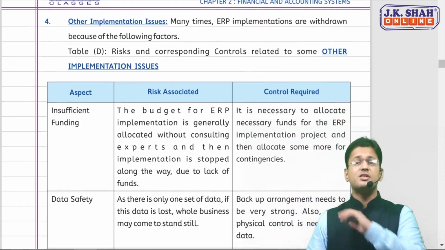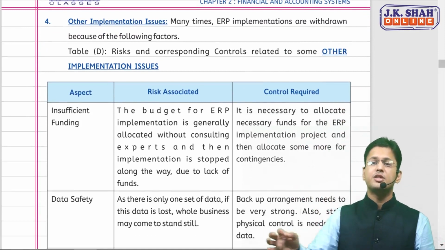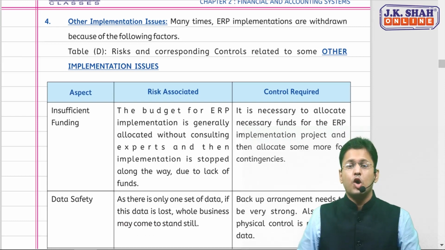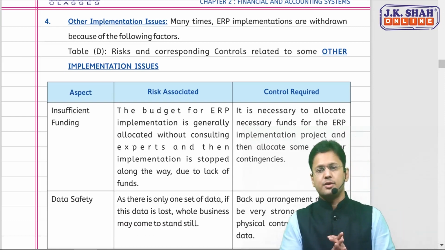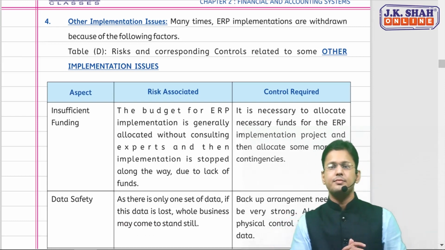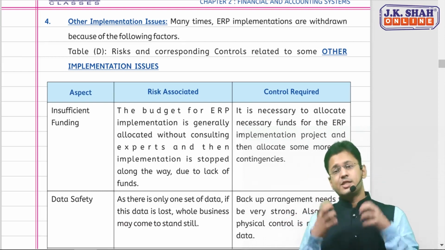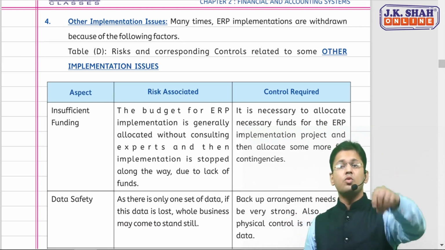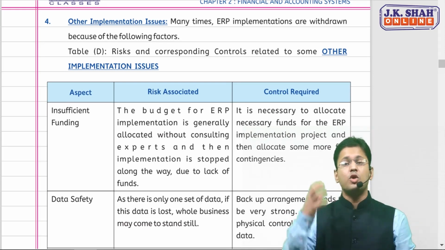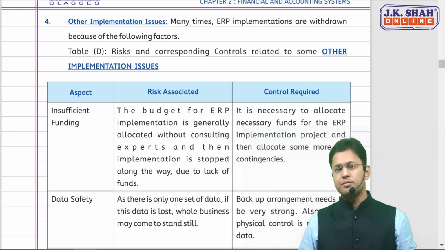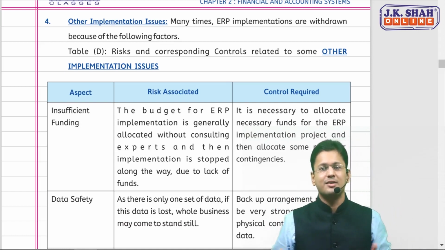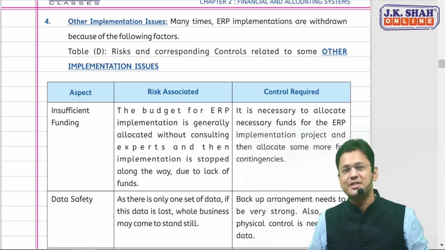The next risk is other implementation risk or other implementation issues. Now this is again a good question. What are other implementation issues, sir? Listen. Let's suppose you are the one who wants to apply ERP. Now what could be the implementation issues with you? The first implementation issue, you will say, sir, we don't have sufficient funding.